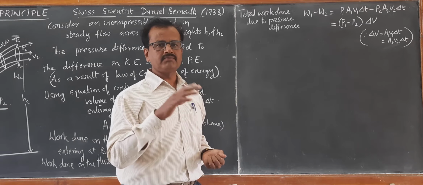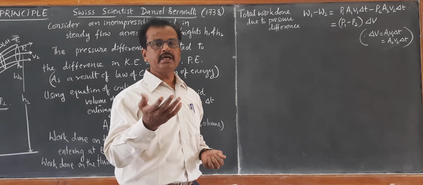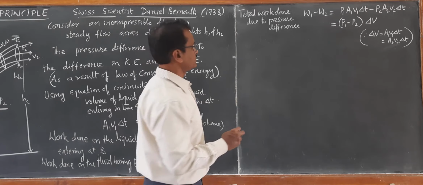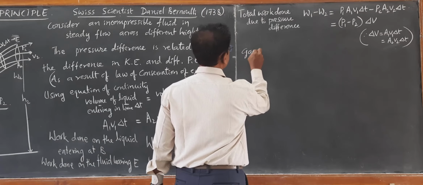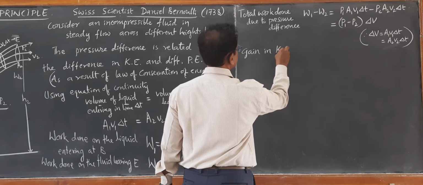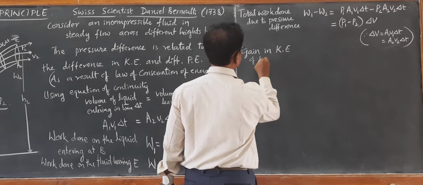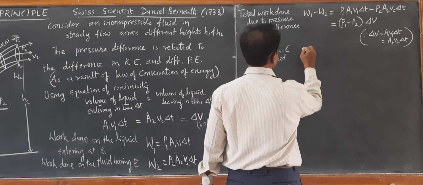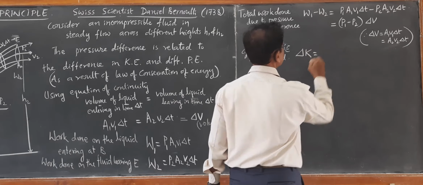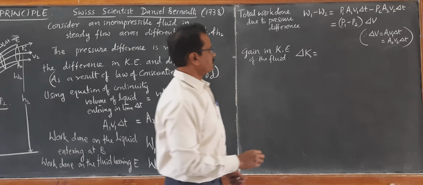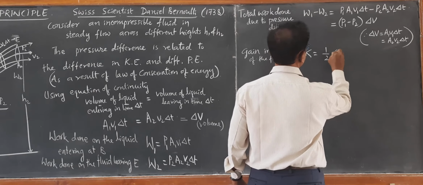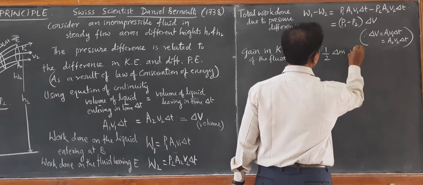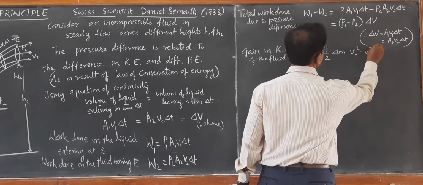or work done on the fluid, equal to gain in kinetic energy and gain in potential energy. Now we will first calculate the gain in kinetic energy of the fluid. I can write this as delta K, half delta M into V2 square minus V1 square.